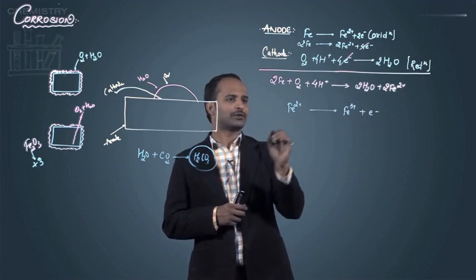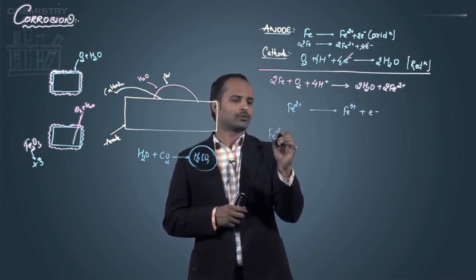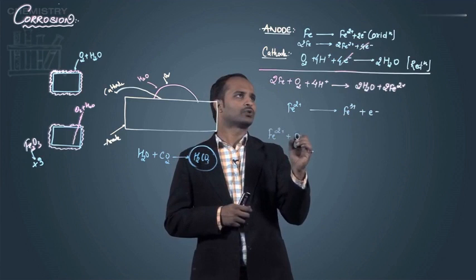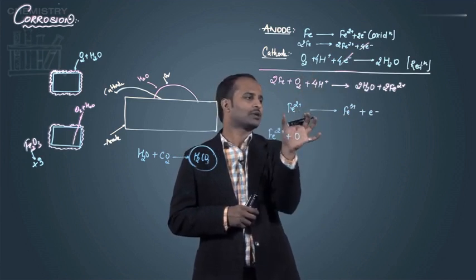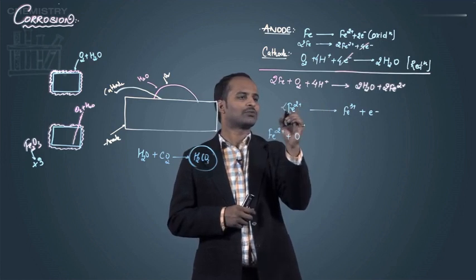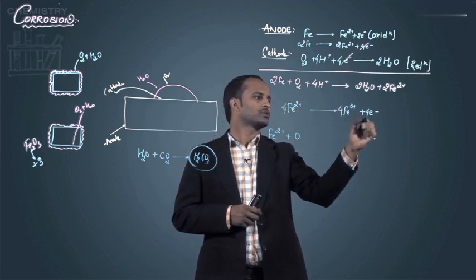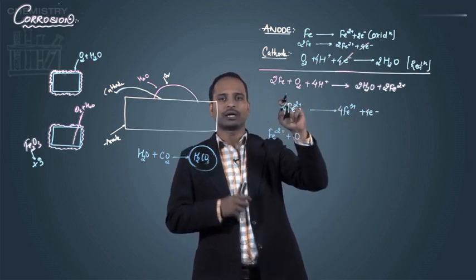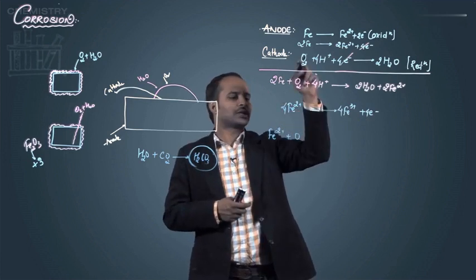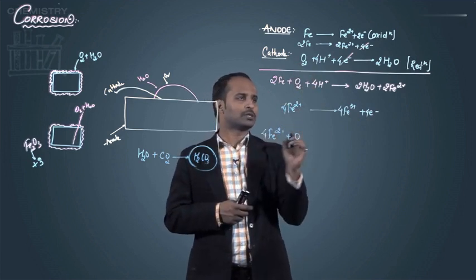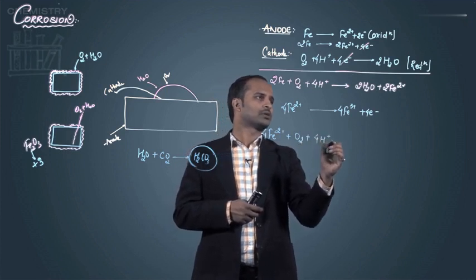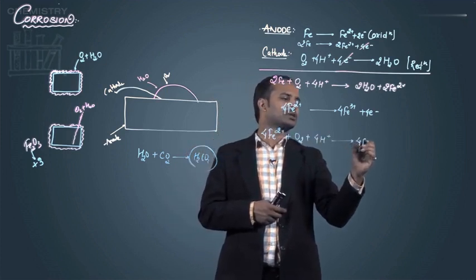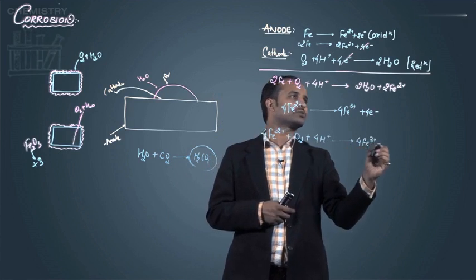Again in the presence of O2, I'm writing the same addition reaction. This is the next reaction which is taking place on the anode. To cancel the electrons, I will multiply it by 4. So just add; this is the anode, the other oxidation reaction, and the cathode. So 4Fe2+ plus O2 plus 4H+ will give 4Fe3+ and water. The electrons will get cancelled.